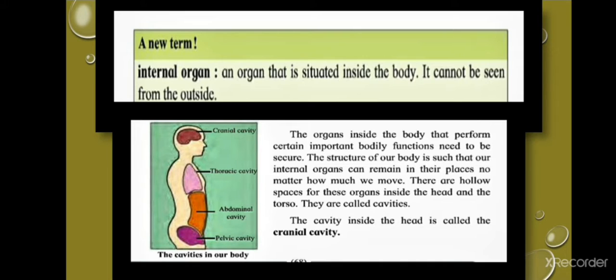Let us learn the cavities in our body. The organs inside the body that perform certain important bodily functions need to be secure. The structure of our body is such that our internal organs can remain in their places no matter how much we move. There are hollow spaces for these organs inside the head and the torso. They are called cavities. The cavity inside the head is called the cranial cavity.